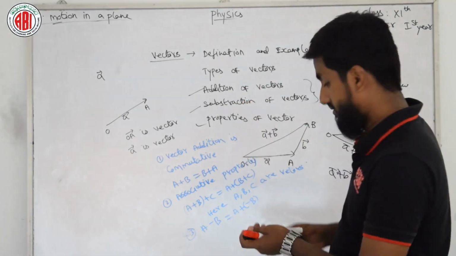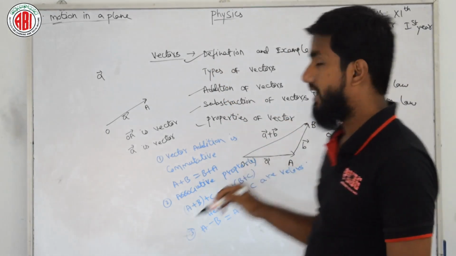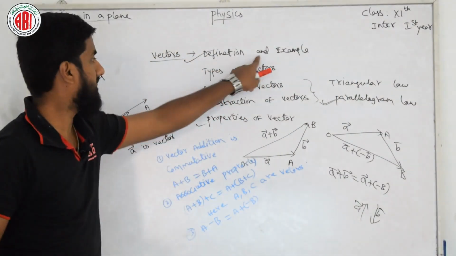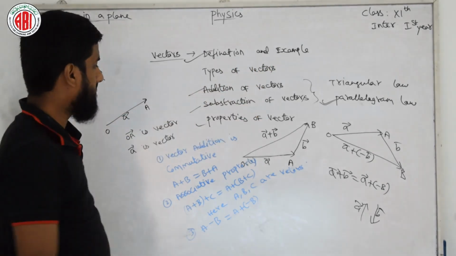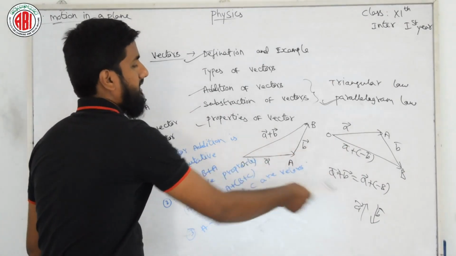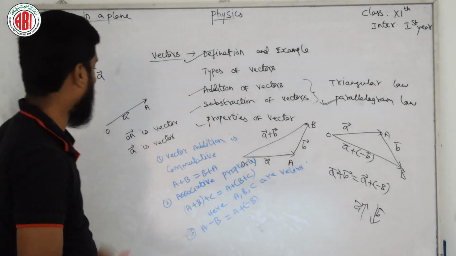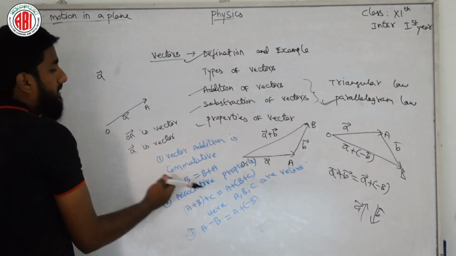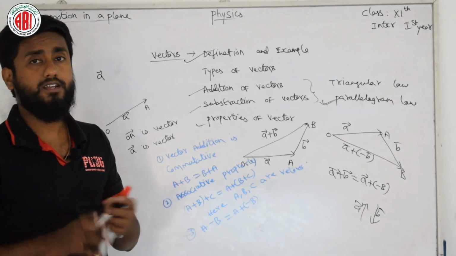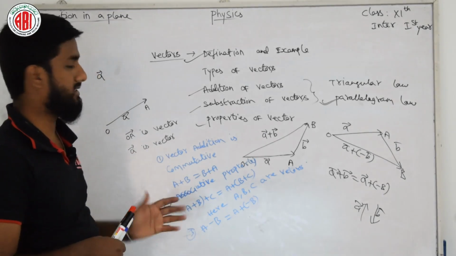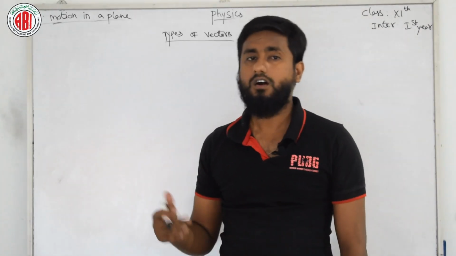Now we need to learn something about the types of vectors. I hope you have written the definition and example. For addition of vectors and subtraction of vectors, you can just draw these two diagrams and complete your writing work. And for properties of vectors, you can write these three properties from the board roughly, and you can browse your respective materials for complete details of these properties. Okay, so now it is time to learn something about the types of vectors.